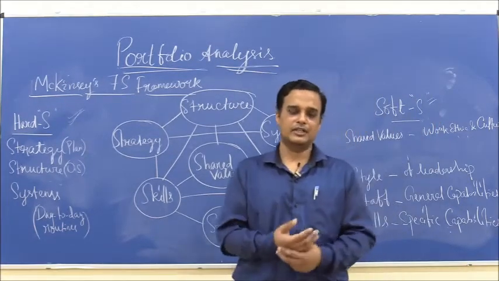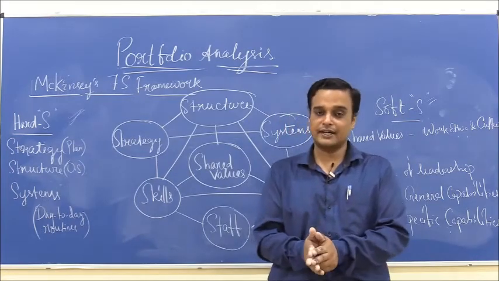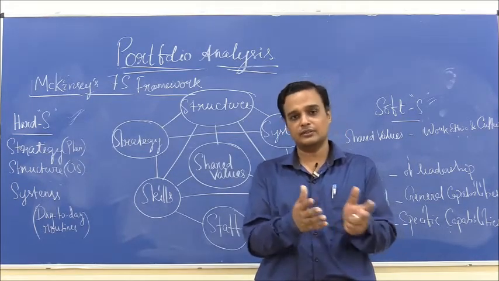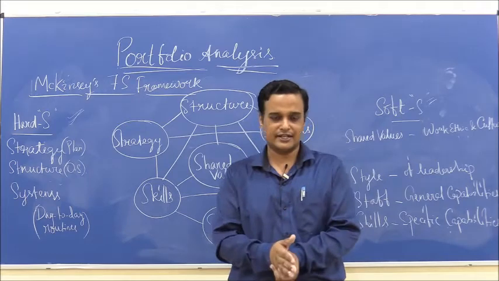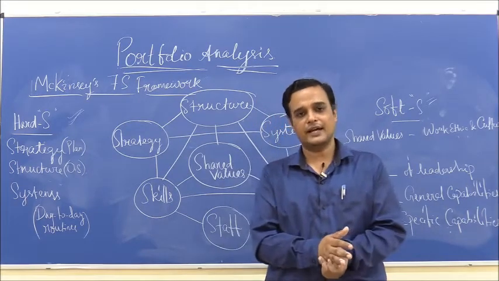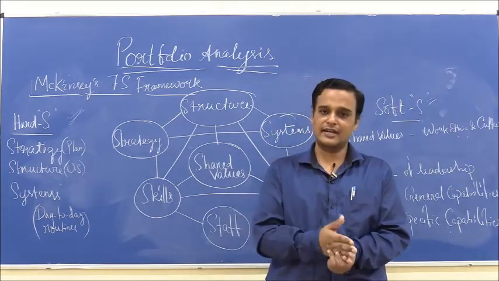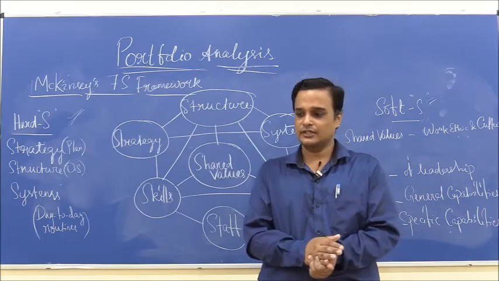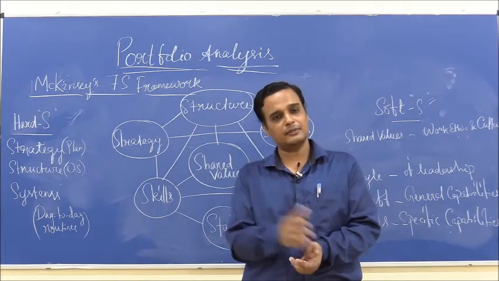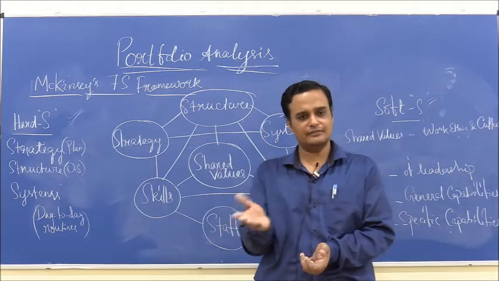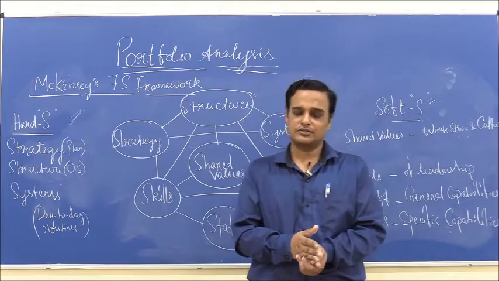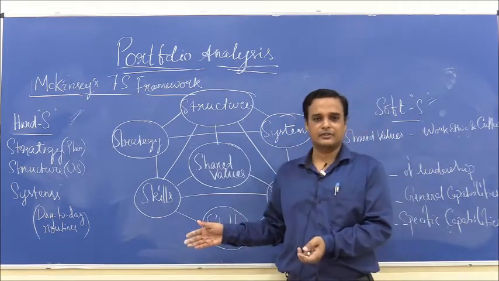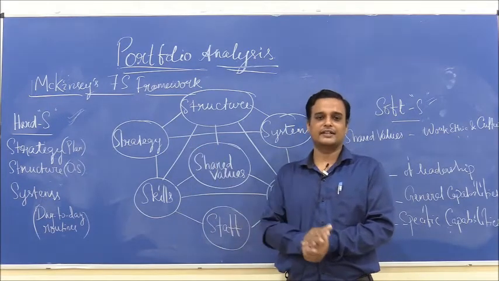If you remember, in the BCG matrix, we had the market growth rate and relative market share. In the GE 9-cell matrix, we had industry attractiveness and business strength factors. In the Hofer's 15-cell product and market evolution matrix, we had business competitive position and the stage of market evolution.